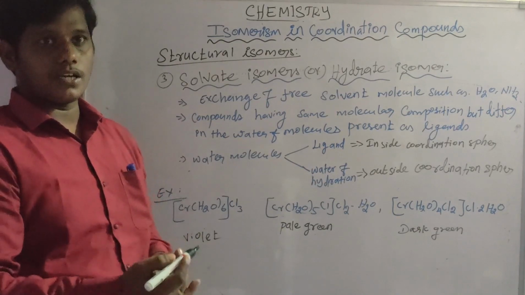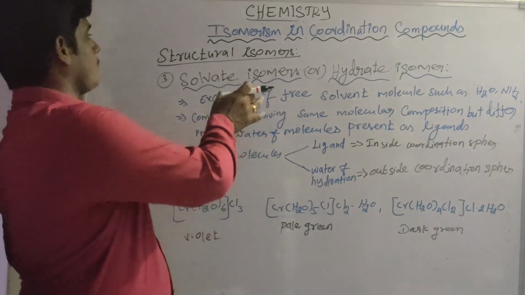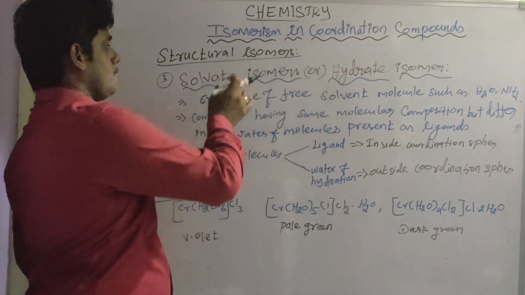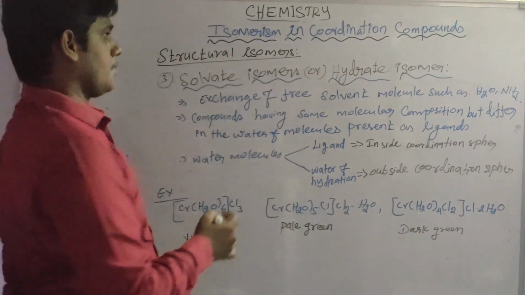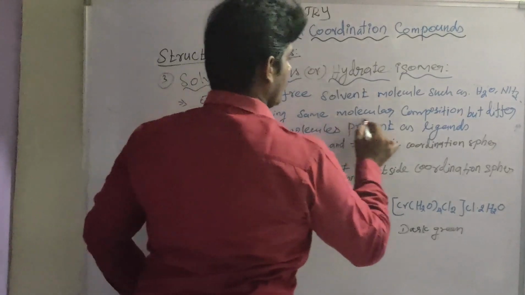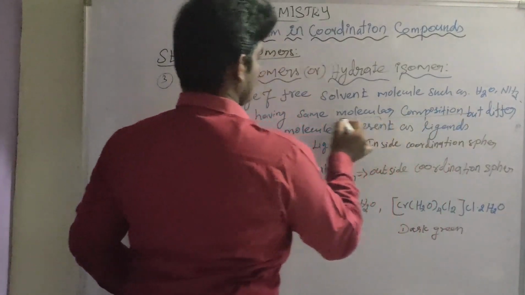This is the main important concept of hydrate isomerism. The molecular formula is the same, but the arrangement is different.